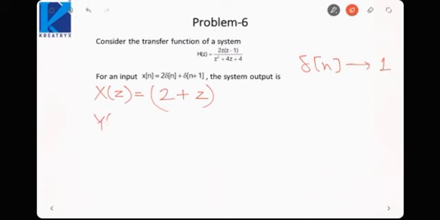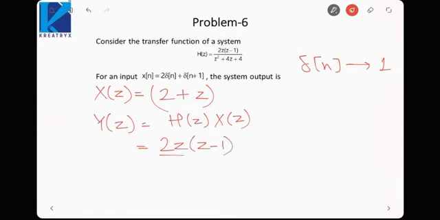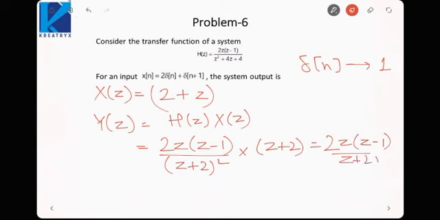So if we want to find Y(z), it is equal to H(z) into X(z). So it would be 2z(z minus 1) over (z plus 2) whole square into (z plus 2). So it would be 2z(z minus 1) over (z plus 2). Now if we break it, it would be something like 2z minus 6z over z plus 2.